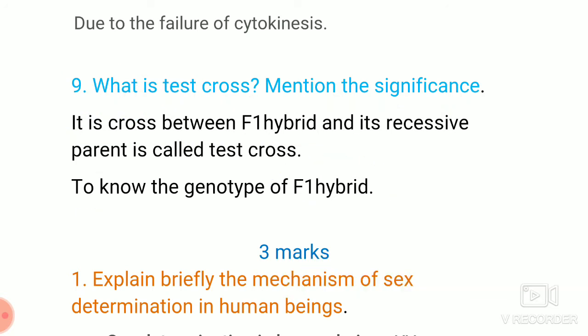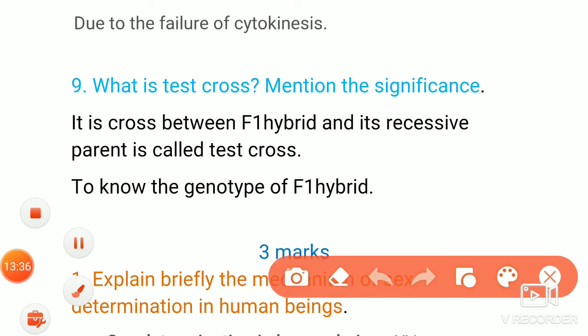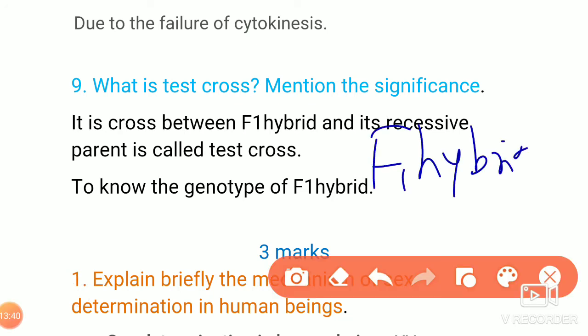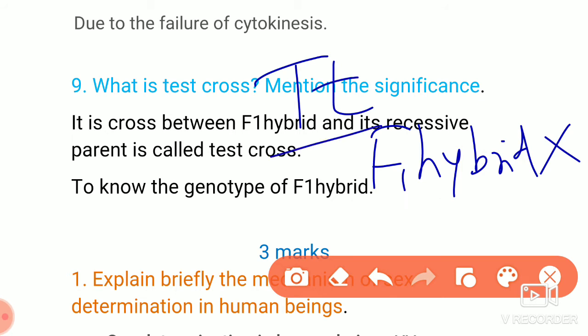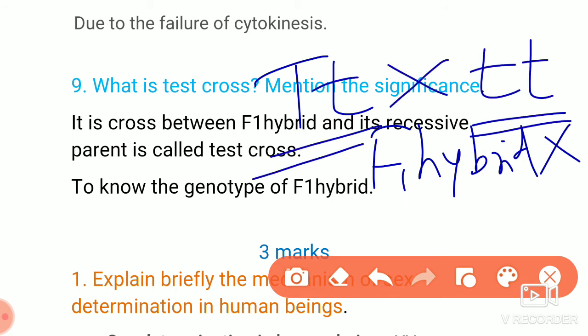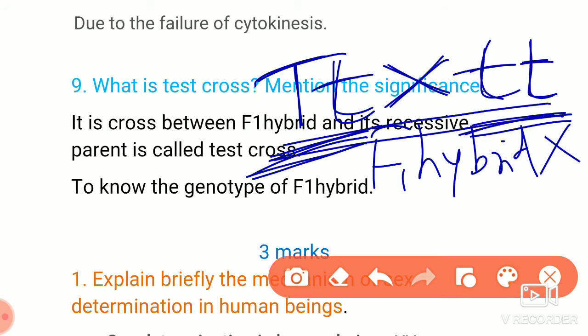So first of all, the definition: the F1 hybrid we are going to cross with the recessive parent. Here it is an F1 hybrid, a tall plant, heterozygous, and we are going to cross with the recessive parent, a dwarf plant. So this cross is known as a test cross.